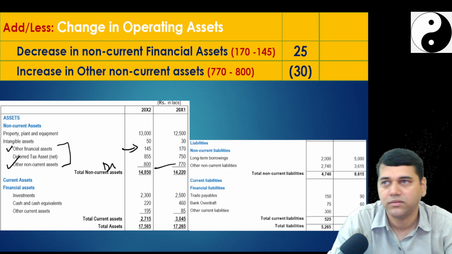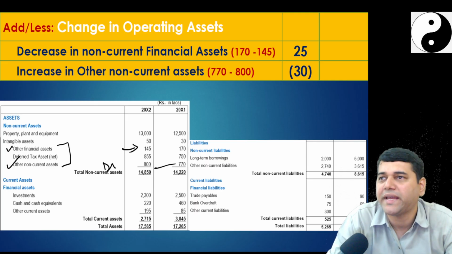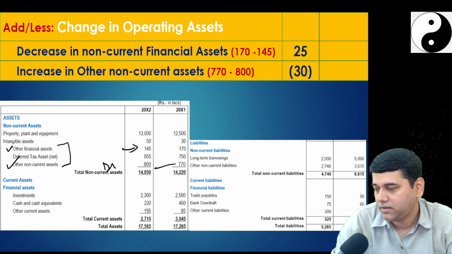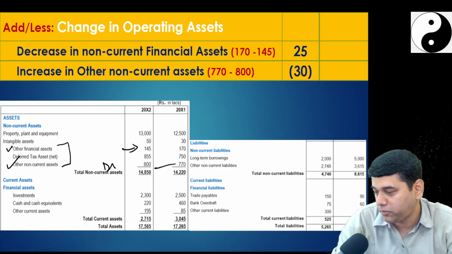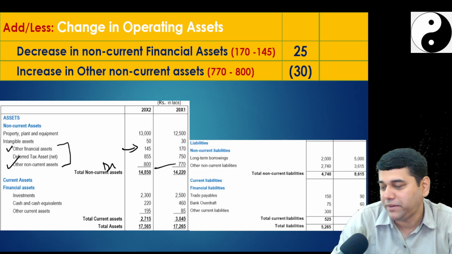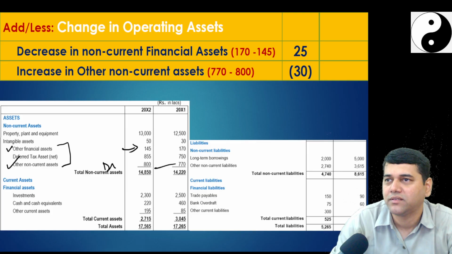Our assumption, maybe it may be a banking activity. Who is this Kuber? See, the name itself says Kuber, so he must be some Kuber, no? Some banking? No, not banking, because if you look into the balance sheet, their PP is 13,000 to 12,500. Maybe they may be an NBFC.